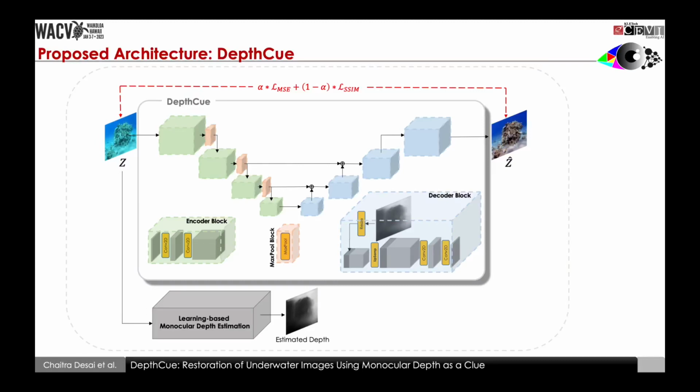We propose a variant of encoder-decoder architecture with asymmetric skip connections. At the encoder, we downsample the input by a factor of 2 in each step. We estimate depth by using a pre-trained model. The estimated depth acts as a pseudo-attention at each scale for the decoder. We intuitively use hierarchical depth as a pseudo-attention for improving the quality of restoration.